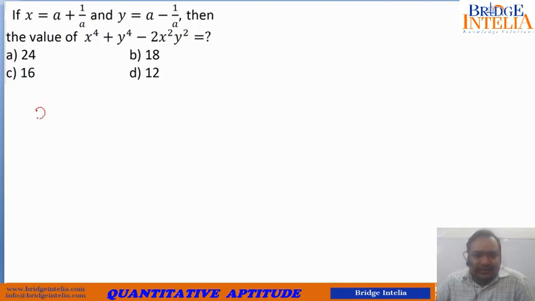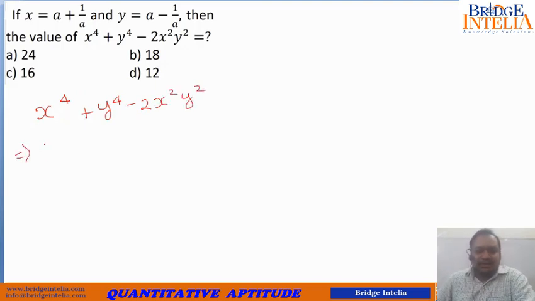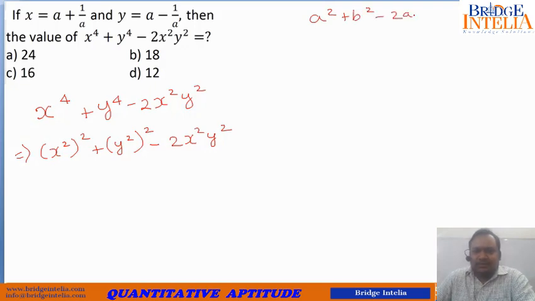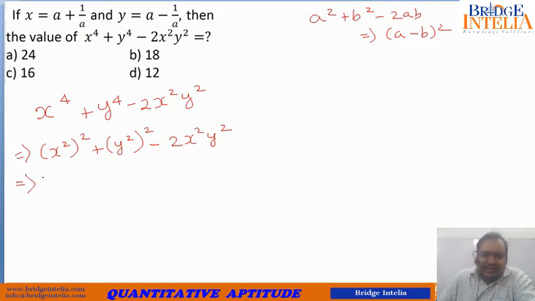We are being asked to calculate this expression. If you see carefully, this can be written as (x square) whole square plus (y square) whole square minus 2 into x square y square. So this has actually taken the format a square plus b square minus 2ab, which can also be written as (a minus b) whole square. So this has already taken that format. So now you can easily say that this is nothing but equal to (x square minus y square) whole square, isn't it?